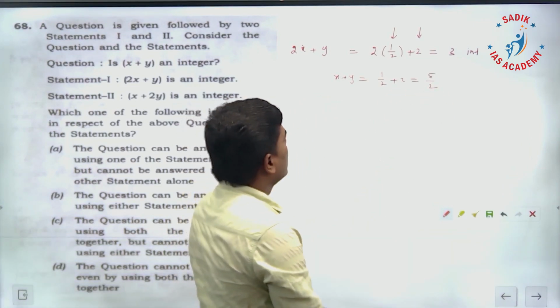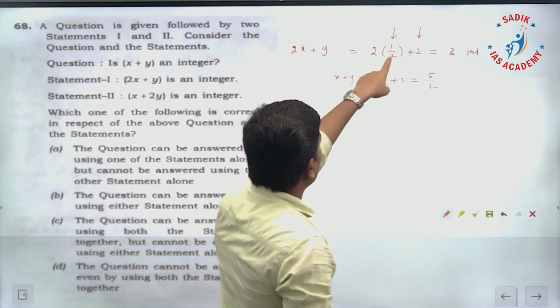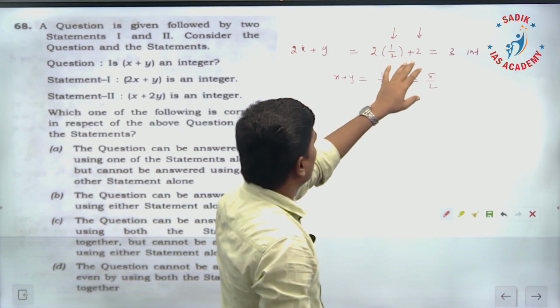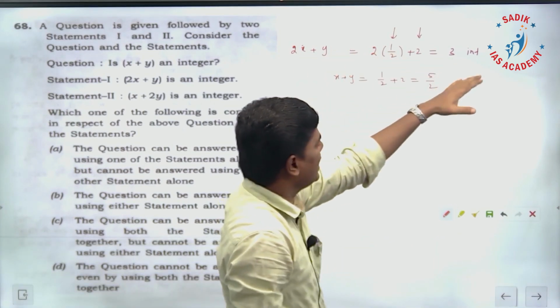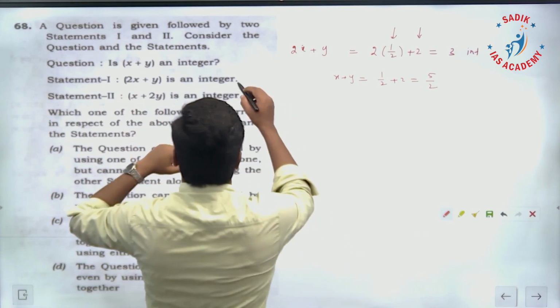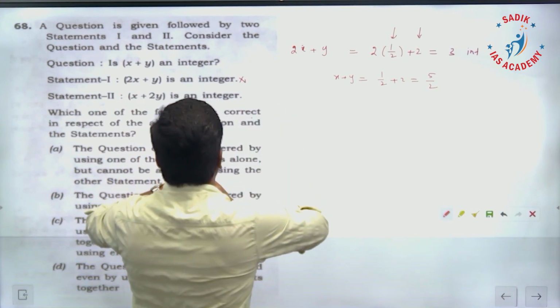Okay. So if we take x as 1/2 and y as 2, 2x plus y is an integer, but x plus y is not an integer. This statement alone is not sufficient to answer the question.